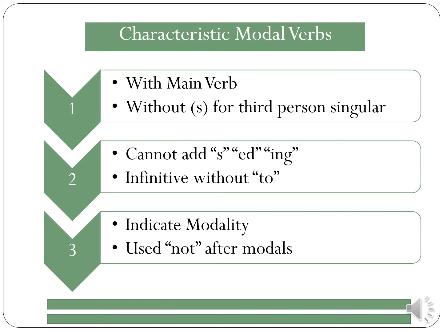The next one is use not after modals. When you need to make the negative form of a modal verb, just use not after the modal. Do not use don't, doesn't, isn't, aren't, wasn't, won't, except for the modal have to.